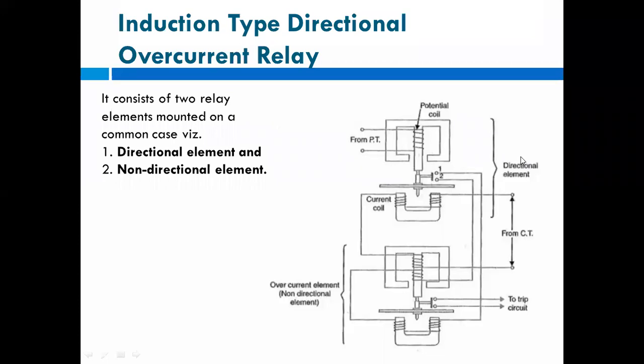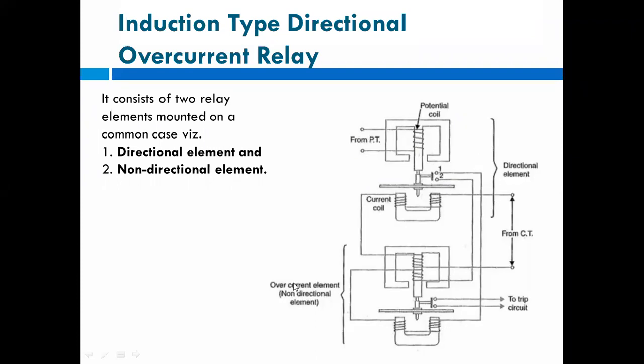Whatever torque is produced due to the fluxes of these two electromagnets will rotate the disk and close the contacts of your relay, and your relay will operate there. Likewise the operation was there, but now here there are two circuits.